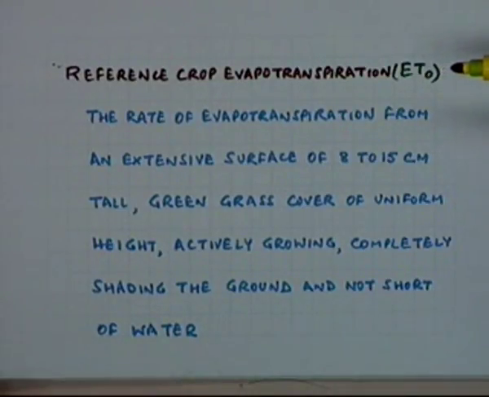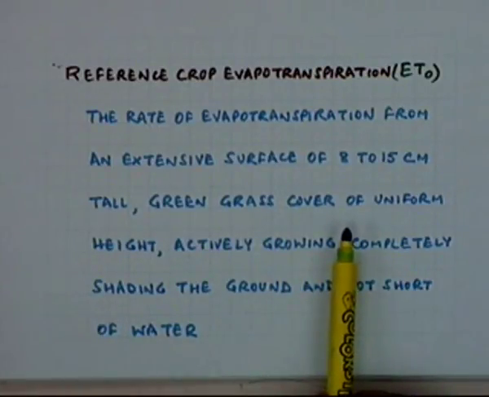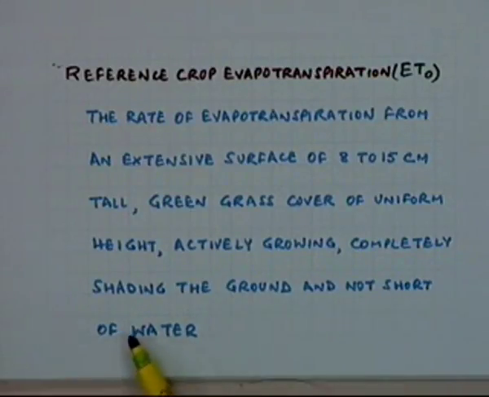It is defined as the rate of evapotranspiration from an extensive surface of 8 to 15 centimeters tall green grass cover of uniform height, actively growing, completely shading the ground, and not short of water. So that is the definition of reference crop evapotranspiration.